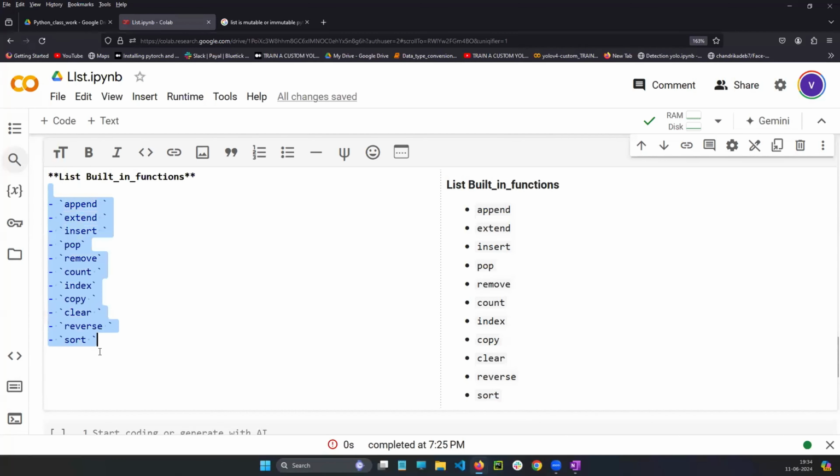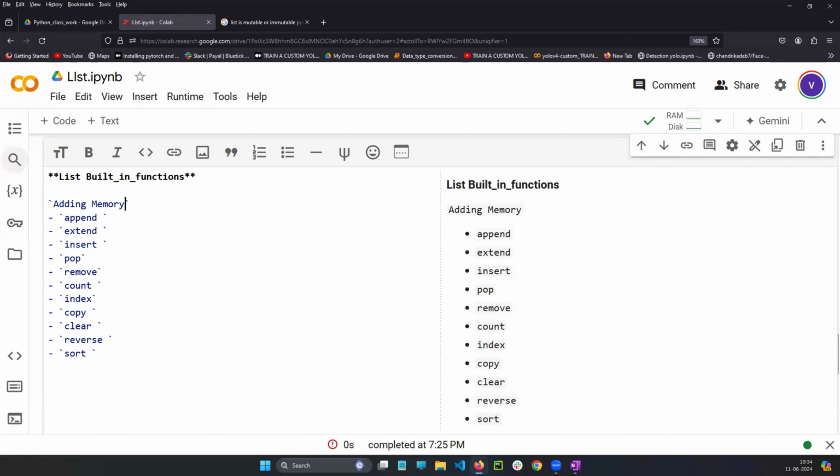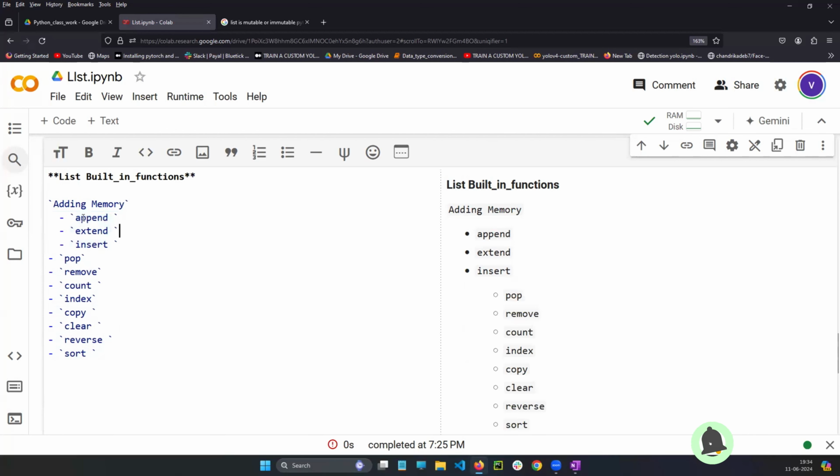Sir, in all these built-in functions, what are the ones used for addition, to increase the memory? The built-in functions available for adding memory are these three. So these three are used for addition purpose, to increase the memory.